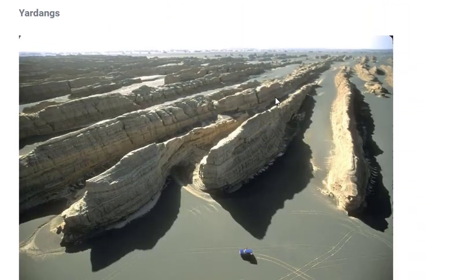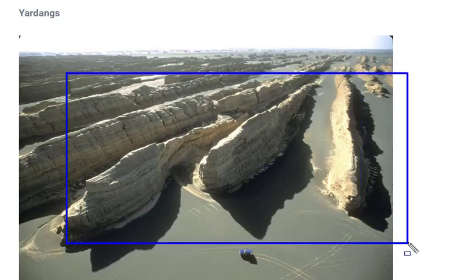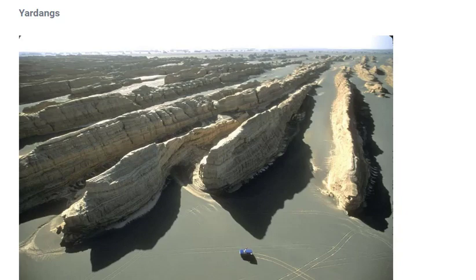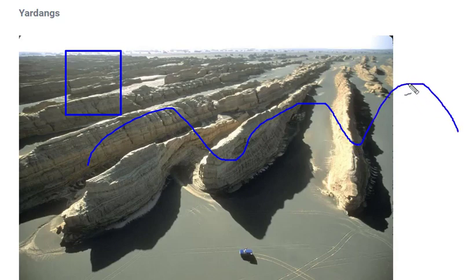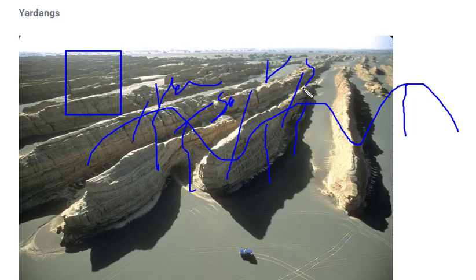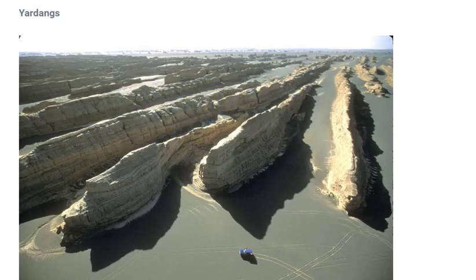So what are these kinds of landforms formed? So first is yardungs. You can see the example itself over here, how these yardungs look. Whenever there are mountains or rocks present, so if this is a mountain, you can see over here, and in this mountain what happens is, the vertical layers of the mountain, not horizontal but vertical layers, are in such a way that this consists of a hard rock, this consists of a soft rock. The rock which is soft in nature will be eroded with the help of wind, and the hard rock will remain. That will be formed as yardung.